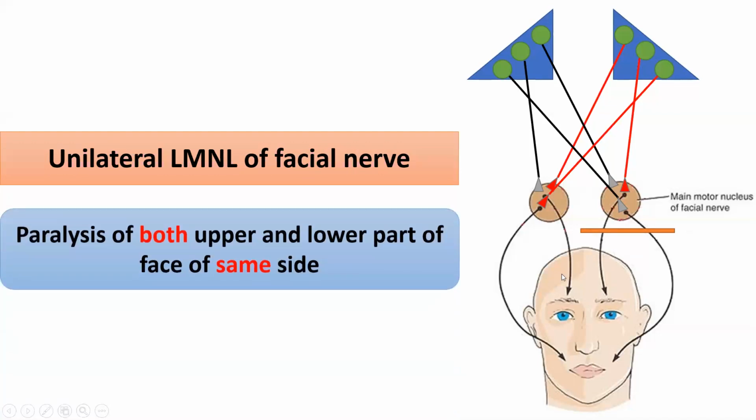So the main difference is here that in case of upper motor neuron lesion, only muscles of the lower part of the face of opposite side will be paralyzed. Upper part of the face escapes due to bilateral control. But in case of lower motor neuron lesion or infranuclear lesion of the facial nerve, both upper and lower part of the face, that is both muscles of the upper and lower part of the face of same side, not opposite side, will be paralyzed.